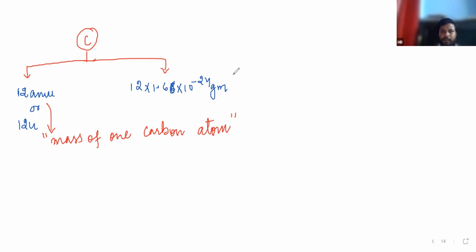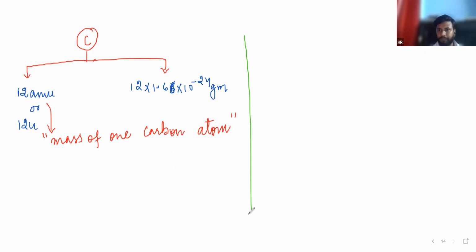Sir, can you repeat again? Okay. Just see, whenever only AMU is defined, it means only one atom of carbon, the mass of only one atom of carbon.